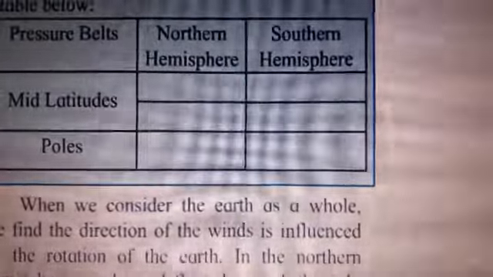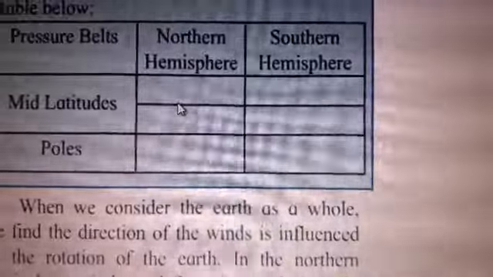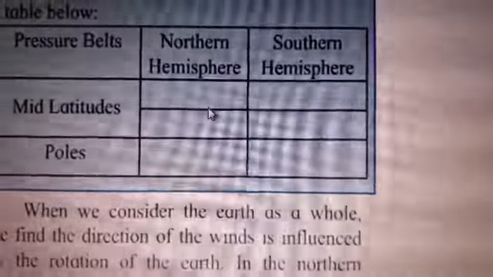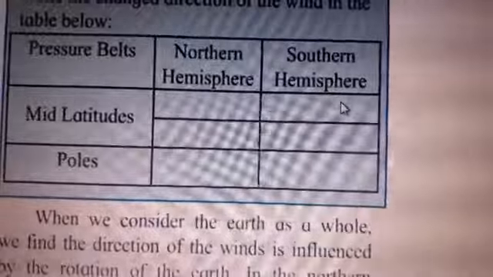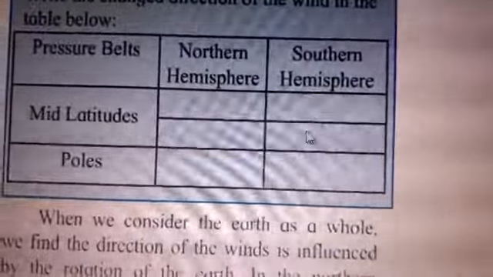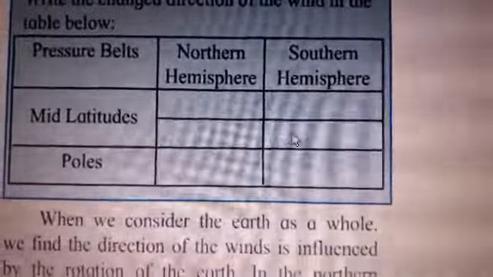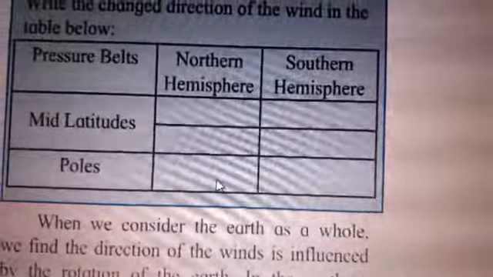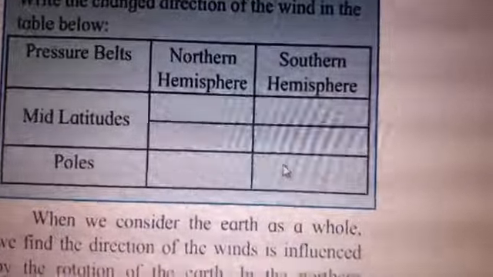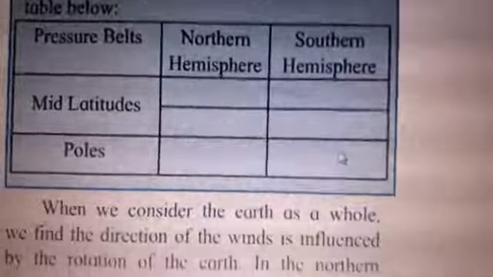Winds get deflected towards the right. In the southern hemisphere, wind gets deflected towards the left, means the direction changes towards the left. The poles will be north to south pole here, and south to north pole here.